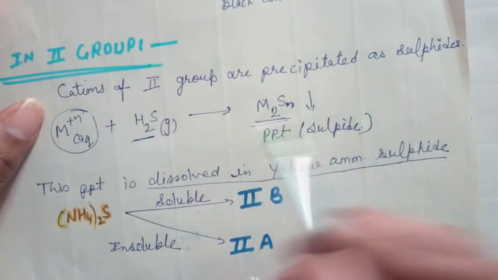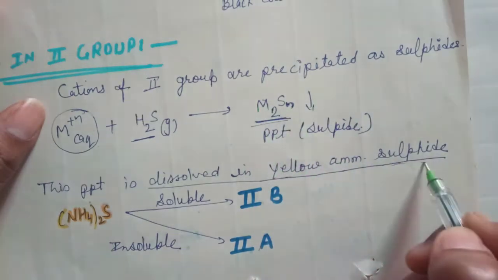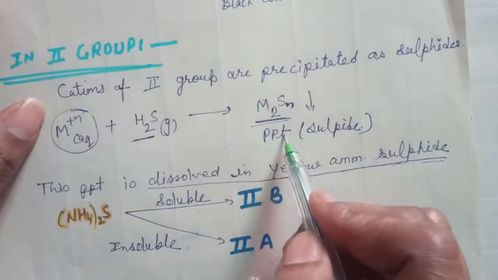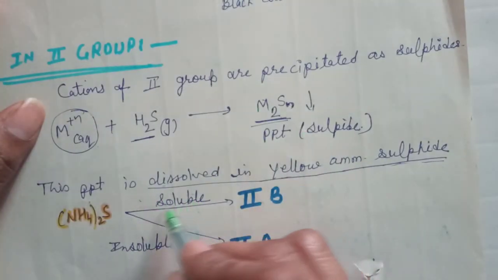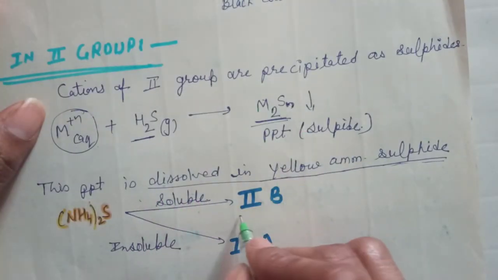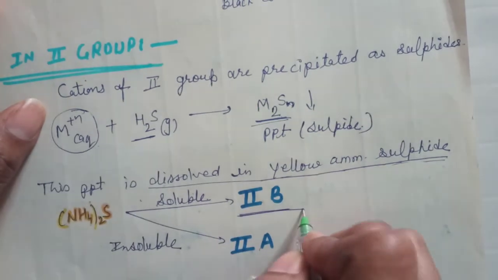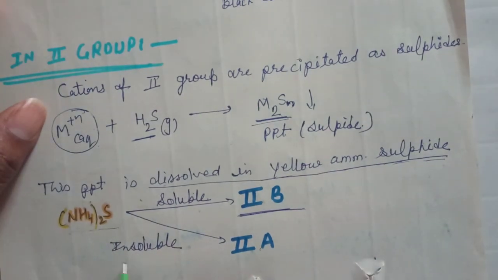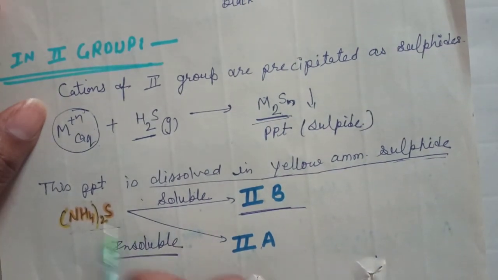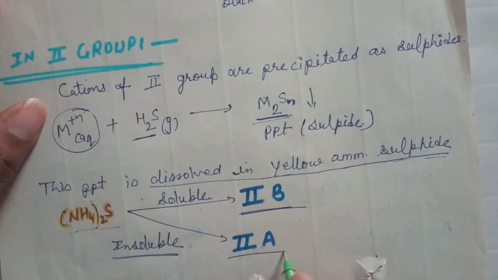This PPT is dissolved now in yellow ammonium sulfide. If this PPT is dissolved, meaning it is soluble, then the group is known as second B. And if the PPT is insoluble in yellow ammonium sulfide, then this group is second A. Why?